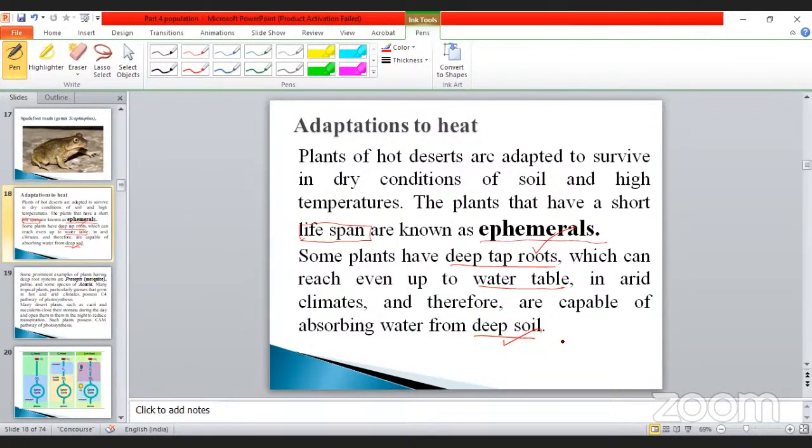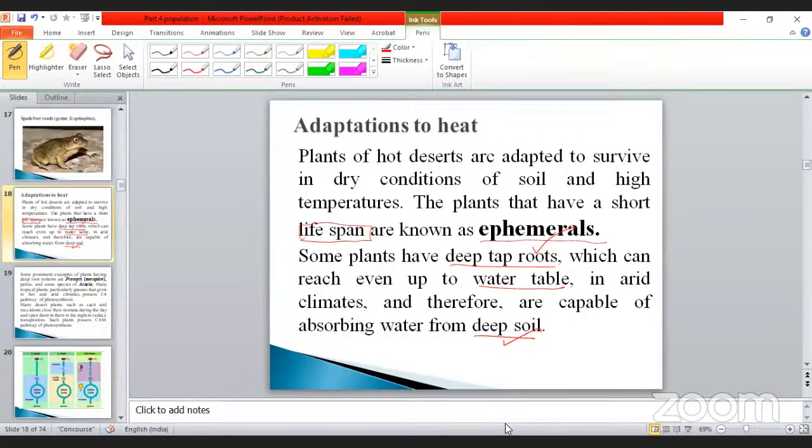Some of the plants do not have deep root systems. Take an example, grasses. During the summer season, automatically they die completely. After the season is over, they automatically grow during the rainy season. Take an example of an angiosperm plant, Sequoia.